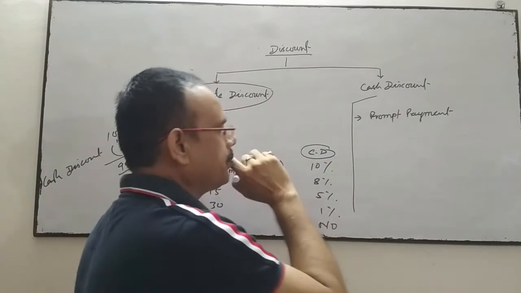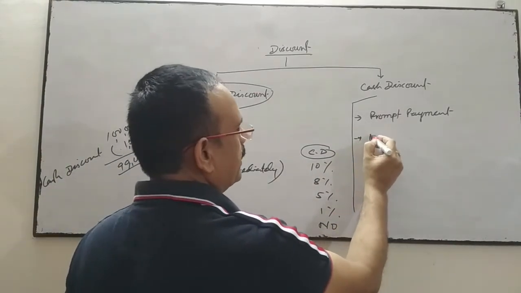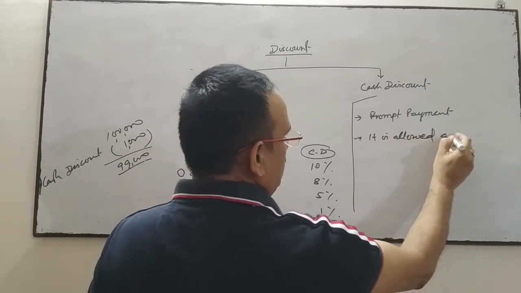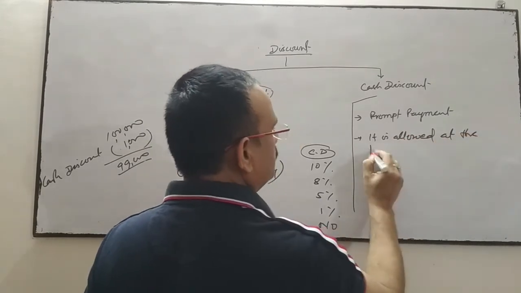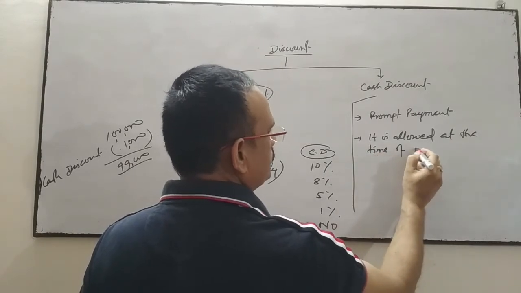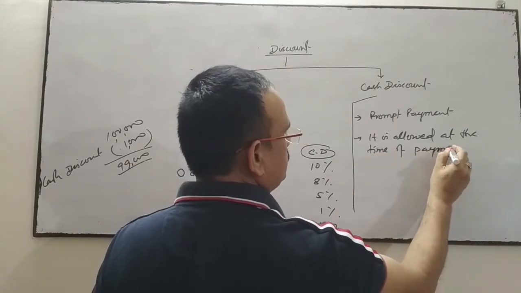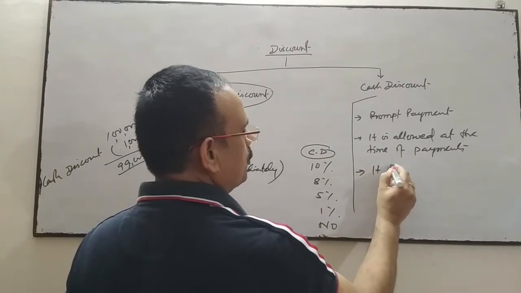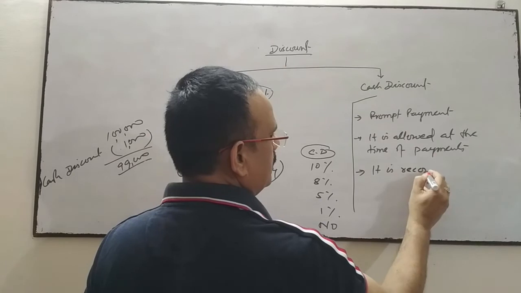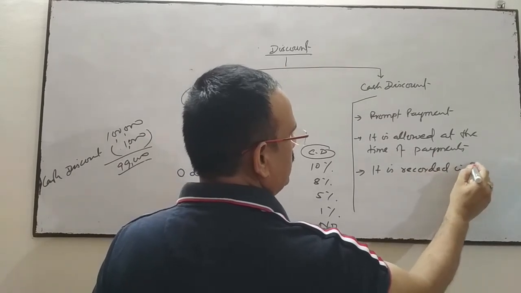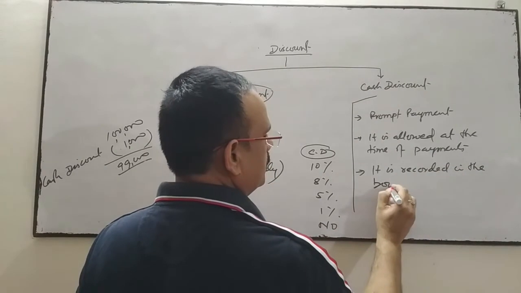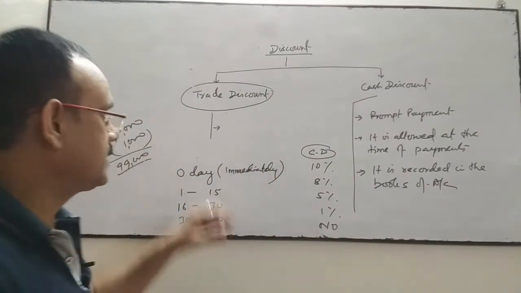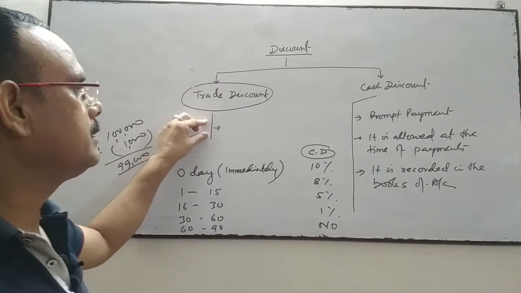So it's for prompt payment. It is allowed at the time of payment, and it is recorded in the books of account. Whereas the trade discount is not recorded.